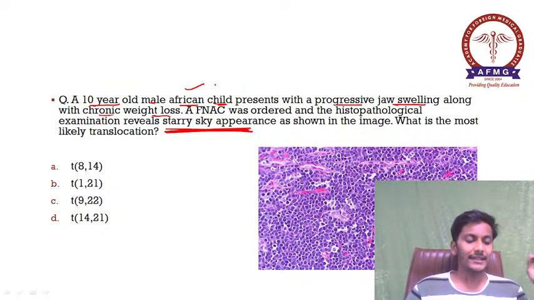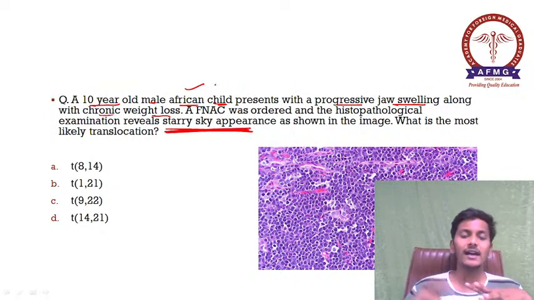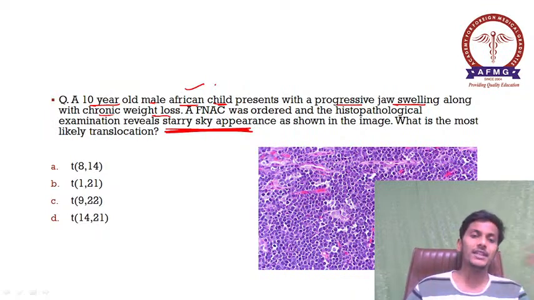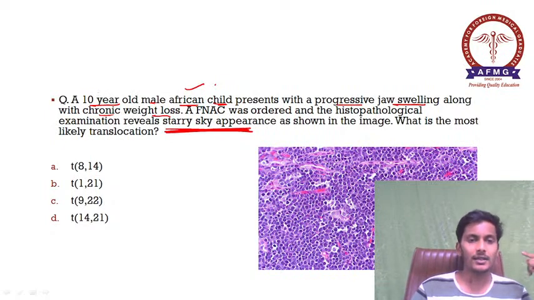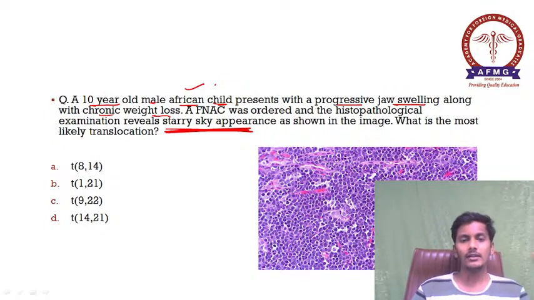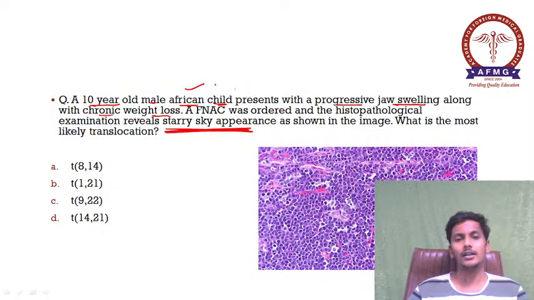What is the most likely translocation? Now some people are giving the recall that the diagnosis was asked, some people are giving the recall that the translocation was asked. So please remember, this is a characteristic case. Which case is this? A 10-year-old male child, so first decade of life.